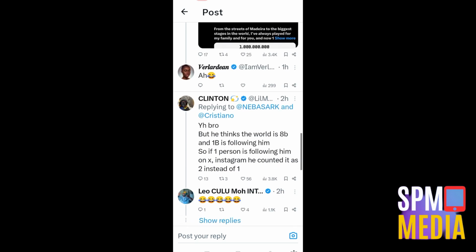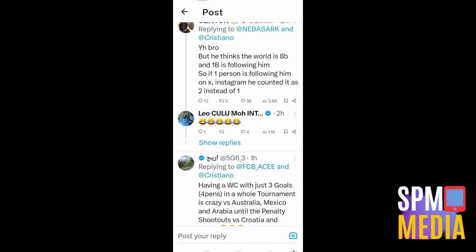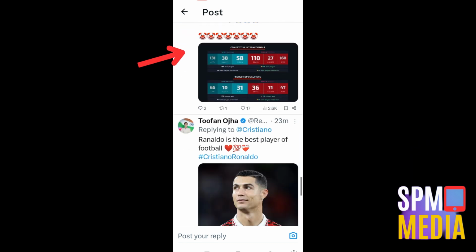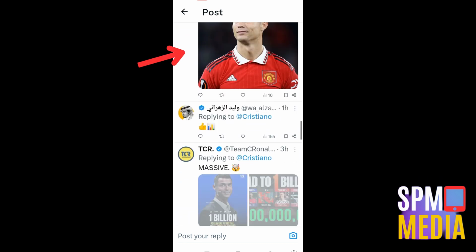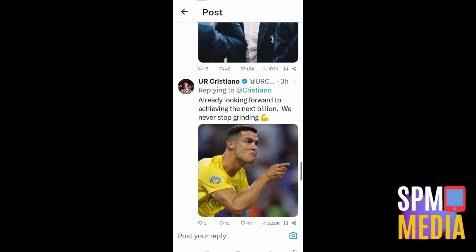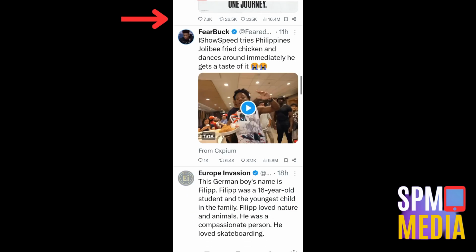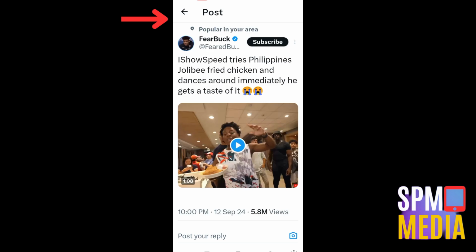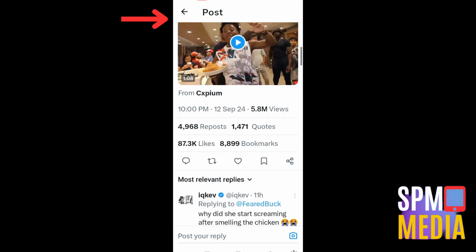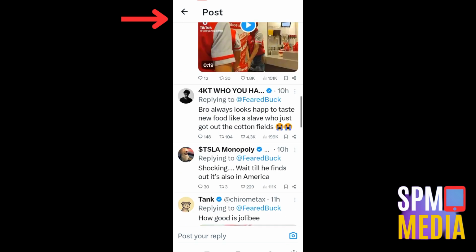For example, if you were mentioned by someone in a specific section or comment, when you tap mentions, you will see your name right here in this blue color. So you will be mentioned in a comment section, retweets, or anywhere, as long as your username is included. Basically, that is the meaning of mention on the Twitter application or platform.